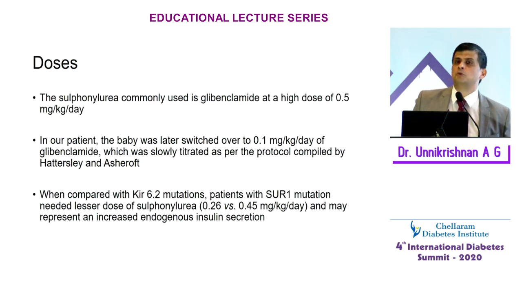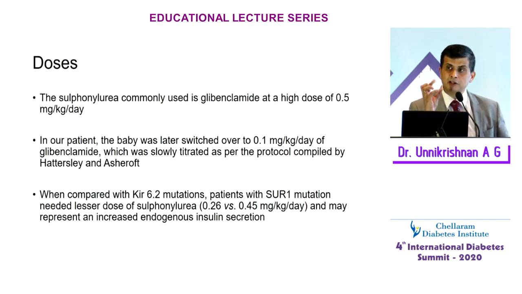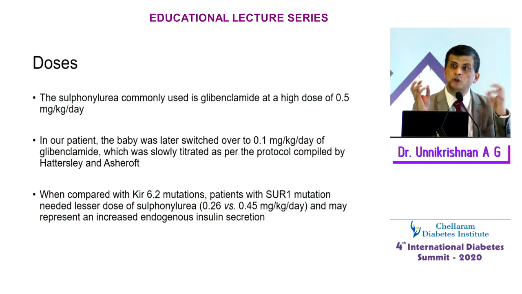So when we did the mutation analysis, we found that there was a mutation in the insulin gene, which means that the baby actually had a mutated insulin gene. And what happens when the insulin gene is mutated is that the folding of insulin gets altered. And because of that, the endoplasmic reticulum and the lysosomes together conspire to destroy that insulin, and the beta cell also becomes apoptotic.